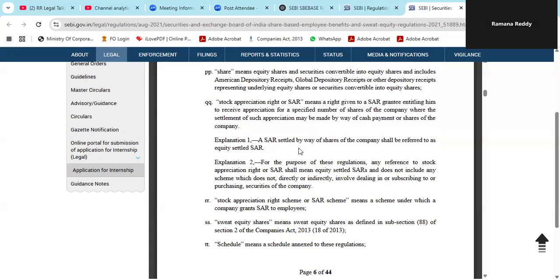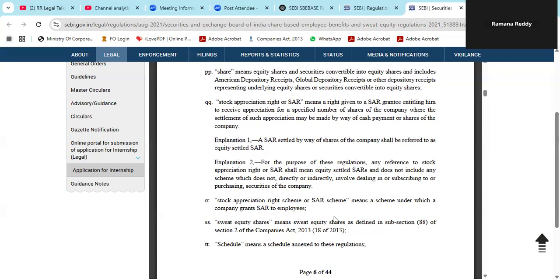For the purpose of these regulations, any reference to stock appreciation right or SAR shall mean equity settled SARs, and does not include any scheme which does not directly or indirectly involve dealing in or subscribing to or purchasing securities of the company.